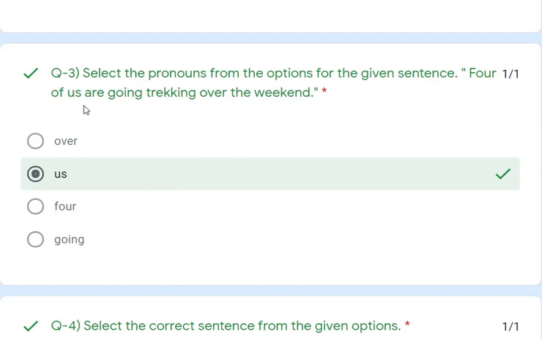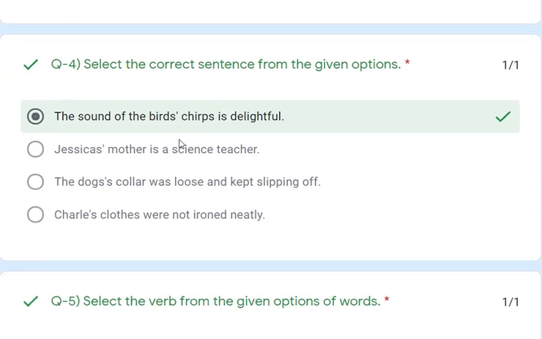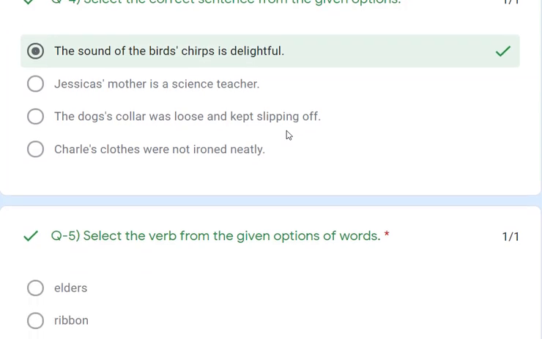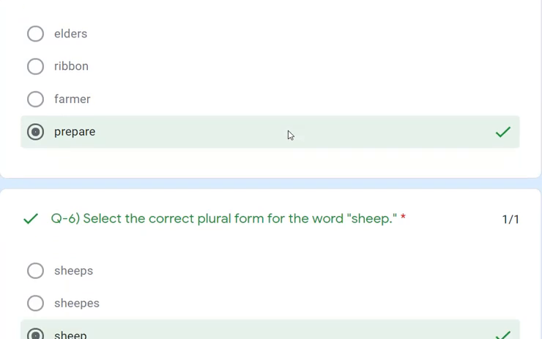So, "Four of us are going trekking over the weekend." Here, us is the pronoun. Select the correct sentence from the given options. "The sound of birds here is delightful." That is the correct answer. Select the verb from the given options. Prepare is the verb here, which shows the action.